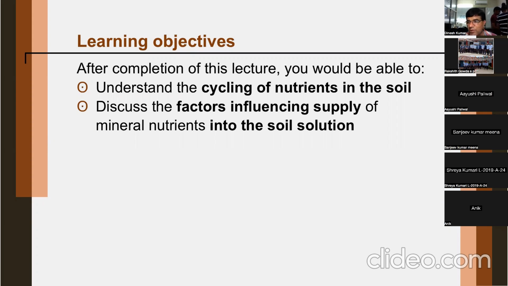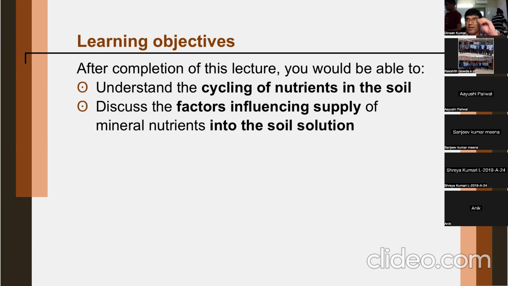Nutrient supply to the soil solution means, indirectly, availability of nutrients to the plant.